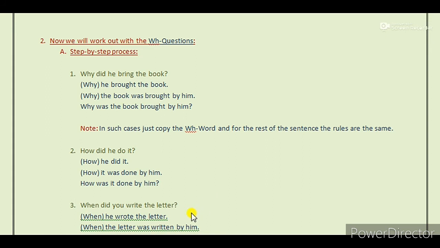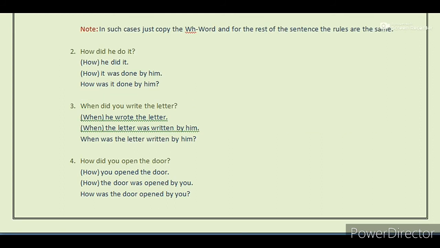Now the next example, how did he do it? Here the WH word is how. So make it assertive. Copy the word how, and next comes he did it. Next, make it passive. It was done by him. And finally, make it an interrogative sentence. How was it done by him? Just pick up the auxiliary and put it before the subject.